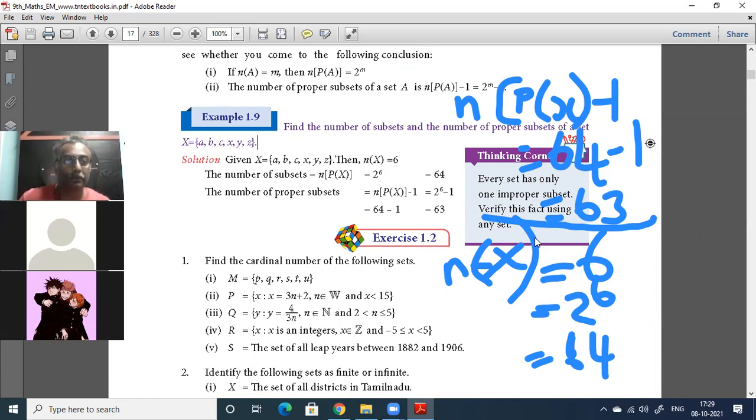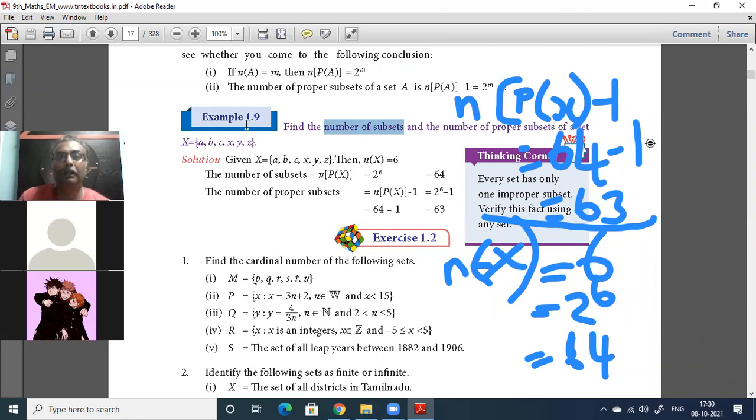Okay, so you got that. Who wrote this? Arpana or Sandhya? Sandhya, uncle. Oh, Sandhya was writing. Okay, very good, Sandhya. So 63 is the correct answer for the number of proper subsets. 64 is the number of subsets.